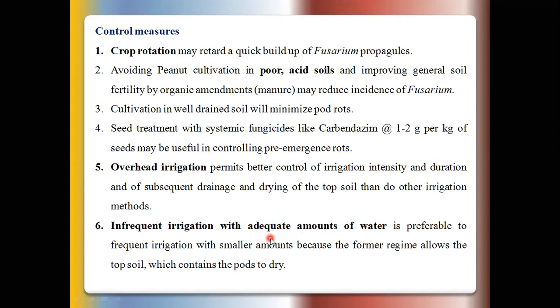Then apply protective irrigation of water. Suppose the farmers cannot give protective irrigations to these groundnut crops, the soil temperature increases and the soil moisture decreases. So these conditions favor the disease. So maintain the soil temperature as well as soil moisture. So 100% this is minimized, particularly in this locality.